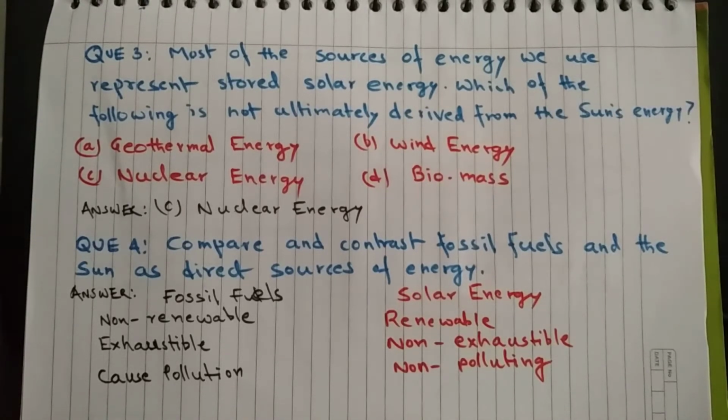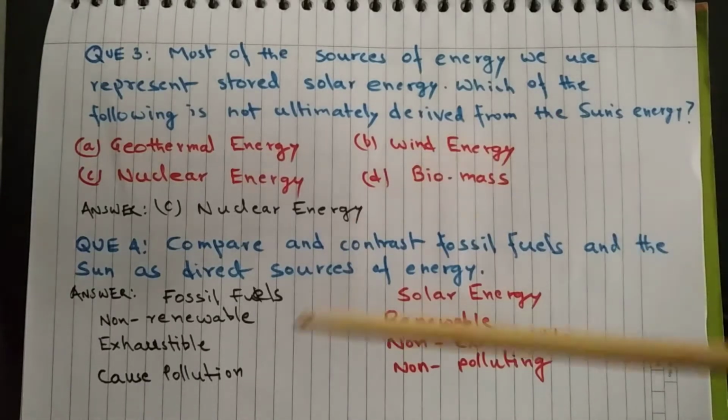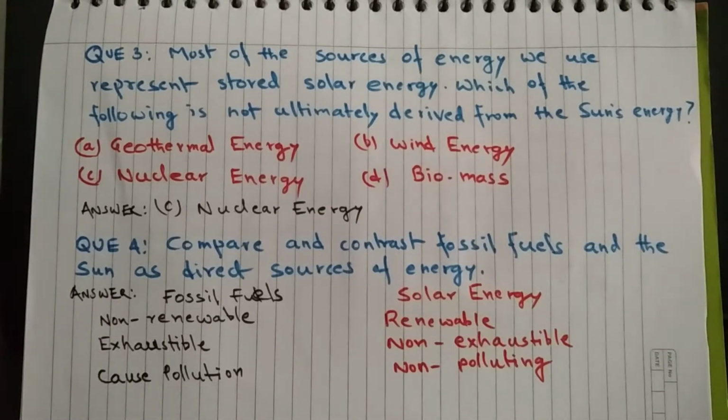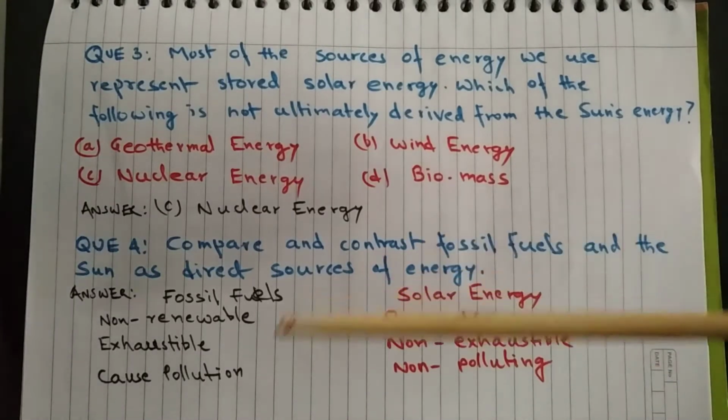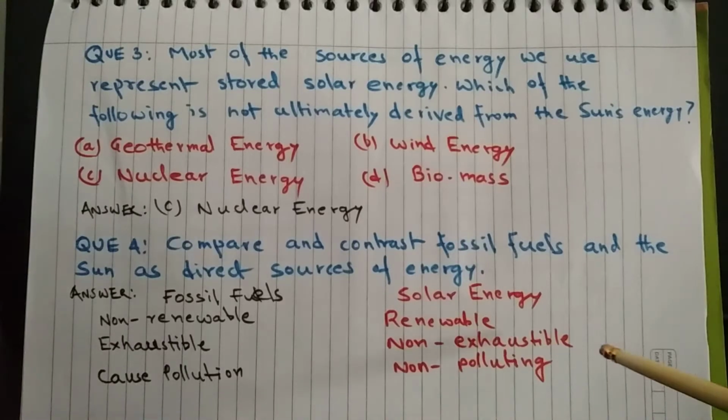Question 4. Compare and contrast fossil fuels and the sun as direct sources of energy. Fossil fuels are non-renewable, but solar energy is renewable. Fossil fuels are exhaustible, solar energy is non-exhaustible. Fossil fuels cause pollution, solar energy is non-polluting.